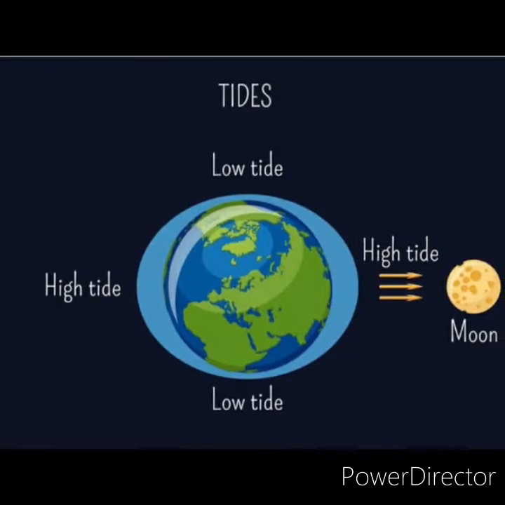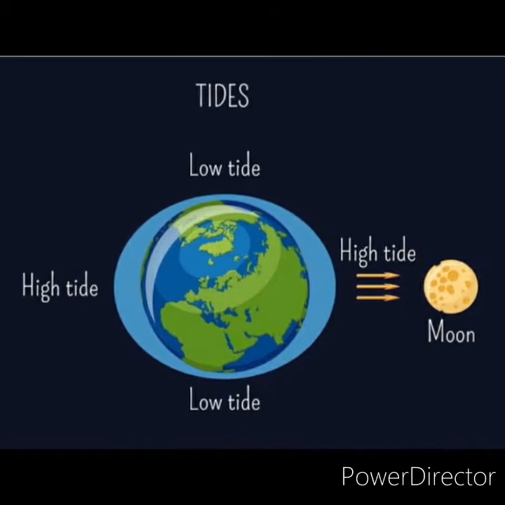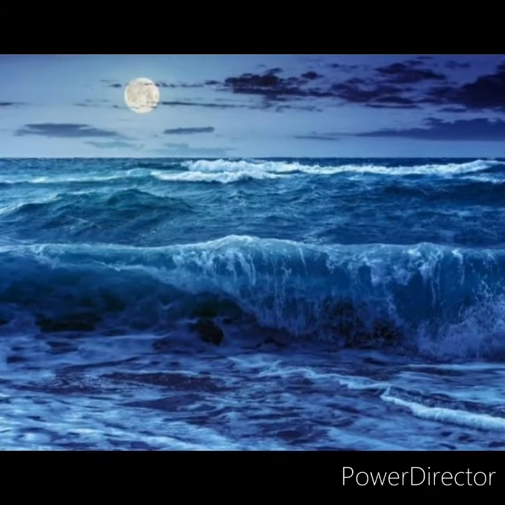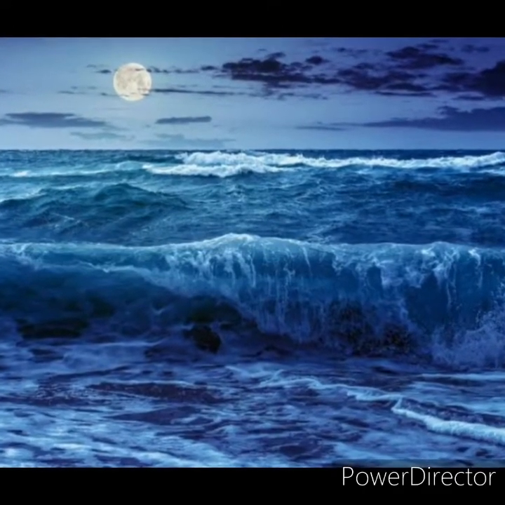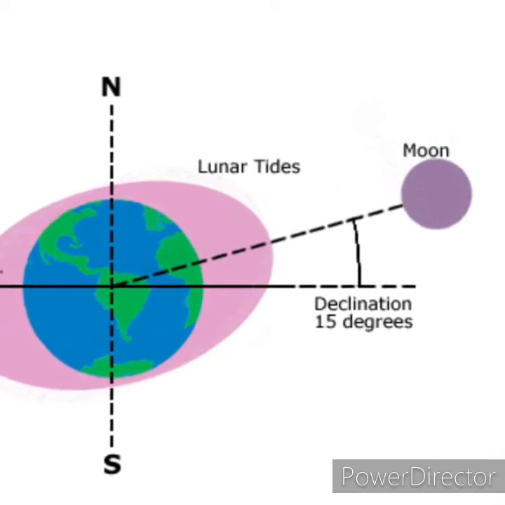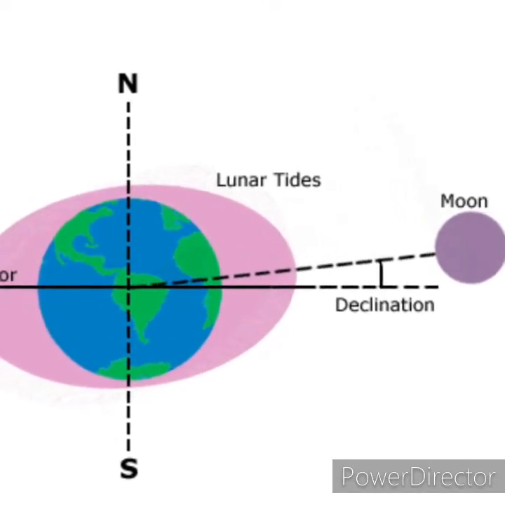Next, you will be knowing about tides. The periodic rise and fall of sea water due to the gravitational pull of the sun and moon on the earth are called tides. They are classified into spring tide and neap tide.